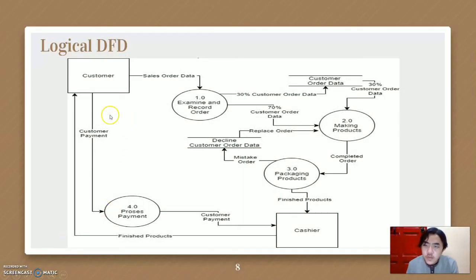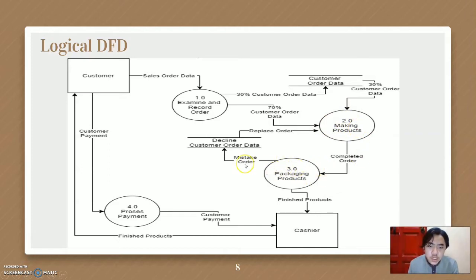Okay, next, for the logical DFD, as you can see from the customer, the sale order will be examined and record the order. The 30% of customer orders will be recorded by writing and will be sent to the customer order data. And then the 70% of customer order data will be recorded just by remembering it. And then the next process is making the product, or the order data will be sent for making the product. The next process is packaging the product.